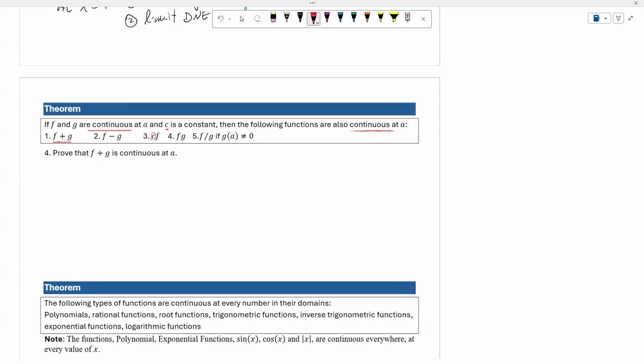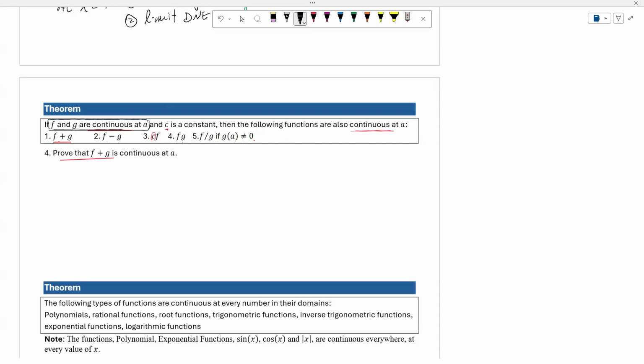Then let's see how we actually prove the theorems. Okay. So when we try to prove this theorem right here, f plus g is continuous at a, what we need to do first is start with the given conditions. This one is telling me that f and g are continuous at a. Now this is kind of a procedure to prove a theorem.